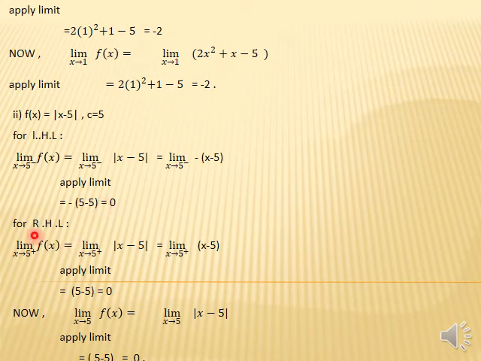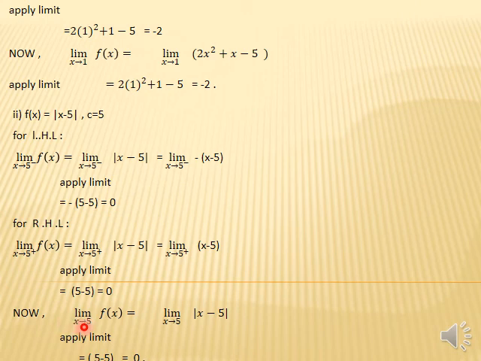Now students, similarly we can do it for the right hand limit. For the right hand limit, the limit x approaches 5 from the positive side of f of x equals the limit x approaches 5 from the positive side, where the given function is absolute x minus 5. Now student, we approach 5 from the positive side, which means we have a positive function. So we take the positive function x minus 5. Apply the limit. We put 5 in place of x, then 5 minus 5 equals 0. It means the left hand limit and right hand limit are equal, and equal to 0.